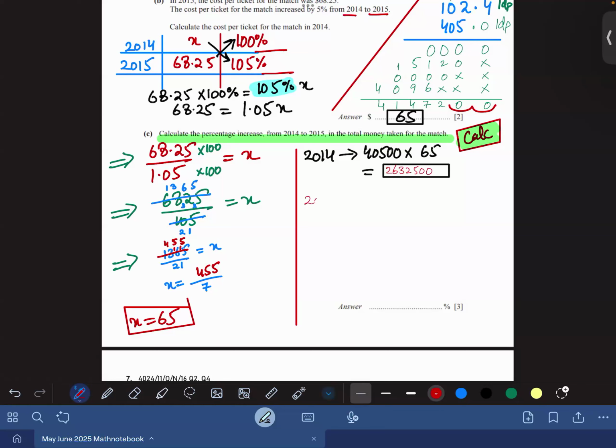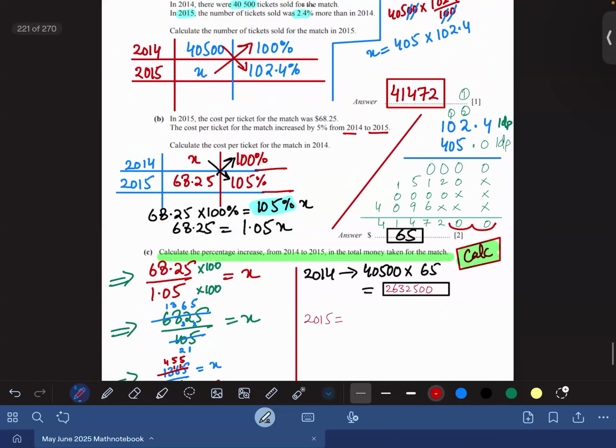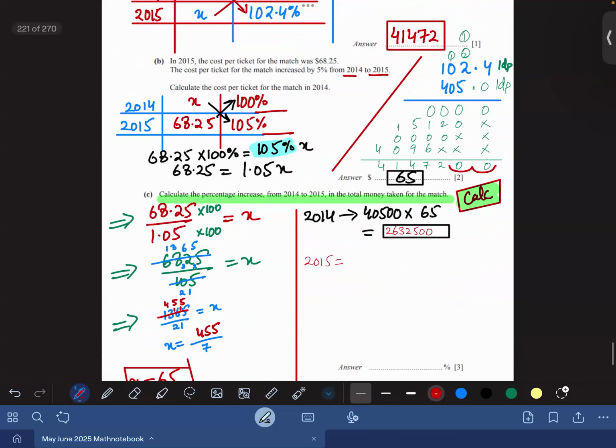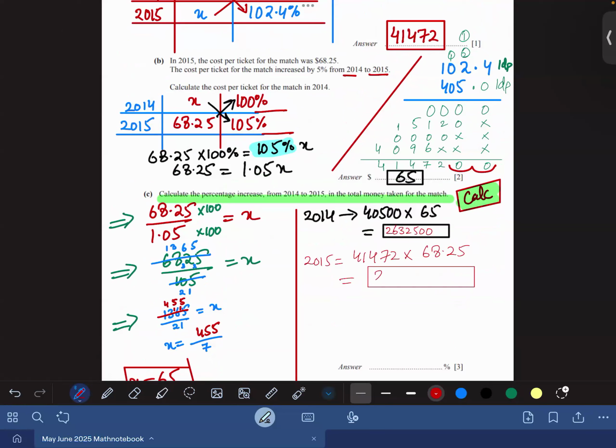And 2015: in 2015, the total tickets sold were 41,472. We found that in part 1. And the price of the ticket in 2015 was $68.25. Please multiply this and tell me how much money they got in 2015. 2830464. Now the examiner is asking percentage increase.